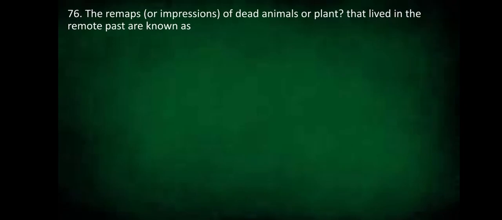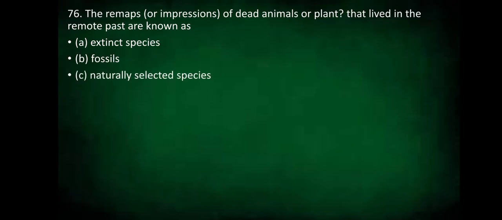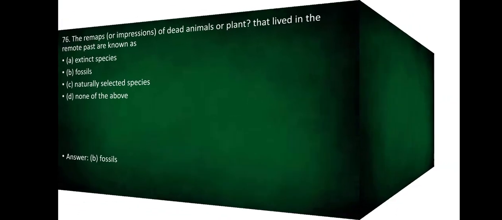The remains or impressions of dead animals or plants that lived in the remote past are known as extinct species. They are not anymore, like dinosaurs, extinct species. Or is it fossils? Is it naturally selected species, or none of the above? The answer is fossils. So these are the impressions of dead animals or plants that lived in the remote past.